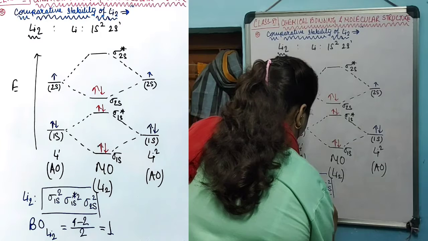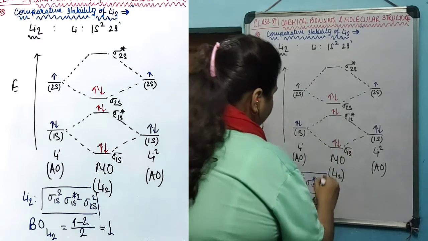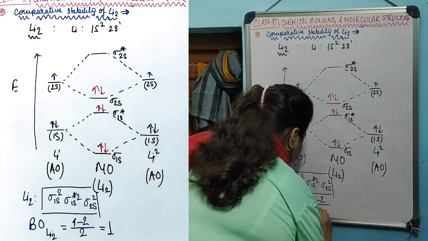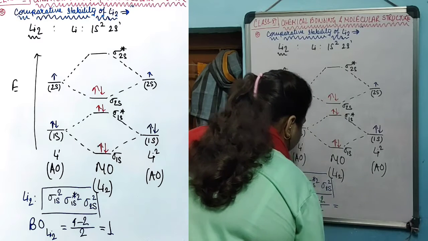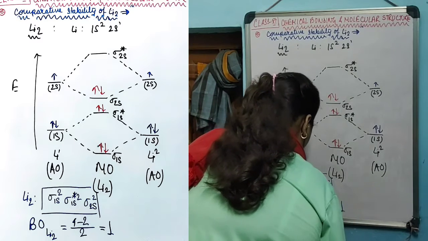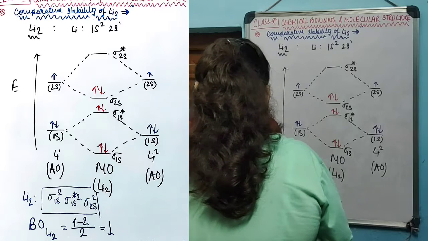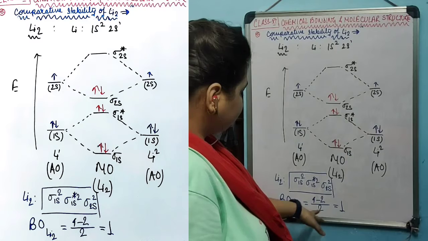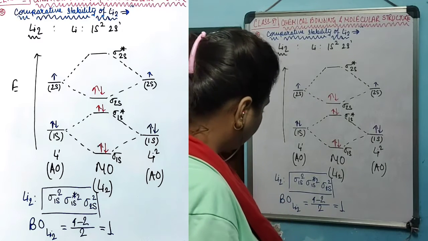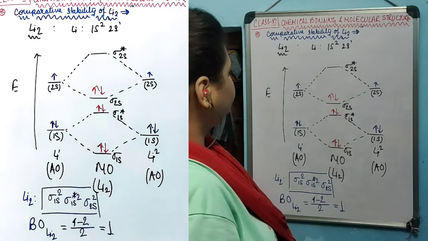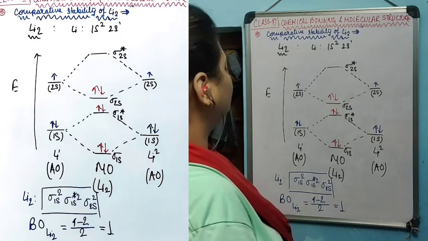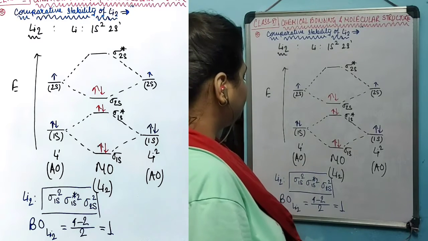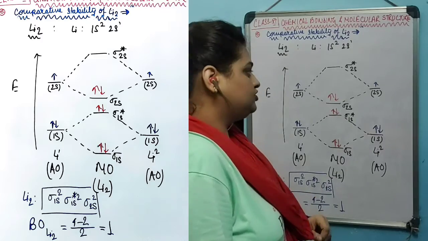minus the total 2 electrons in the anti-bonding orbital, divided by 2. This will give bond order 1. So the stability of the lithium molecule is given by the bond order 1, and the electronic configuration for the lithium-2 molecule is sigma 1s2, sigma star 1s2 and sigma 2s2.